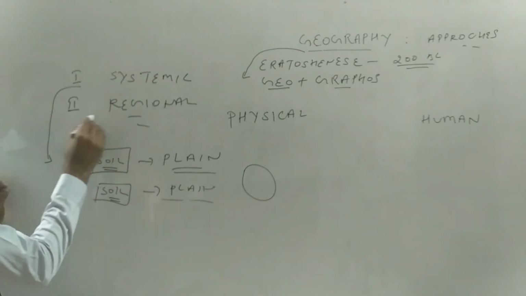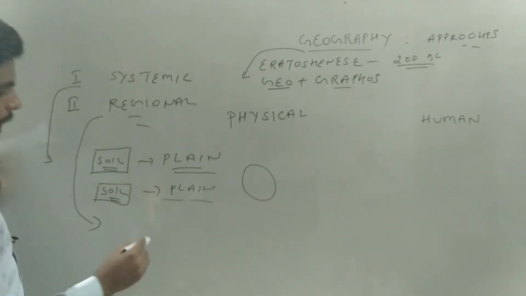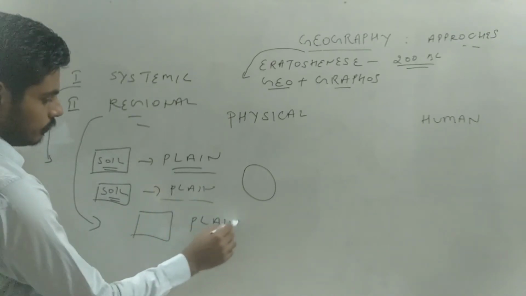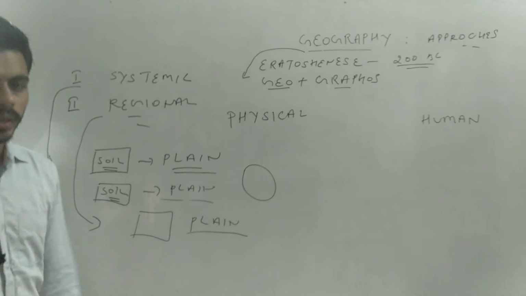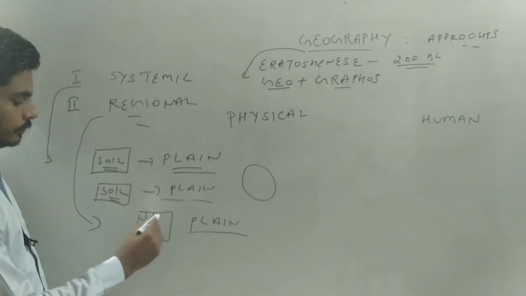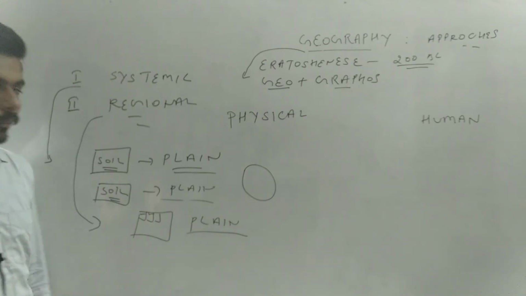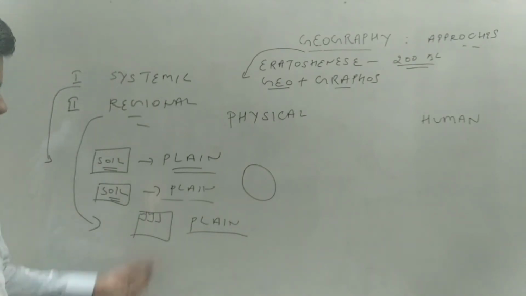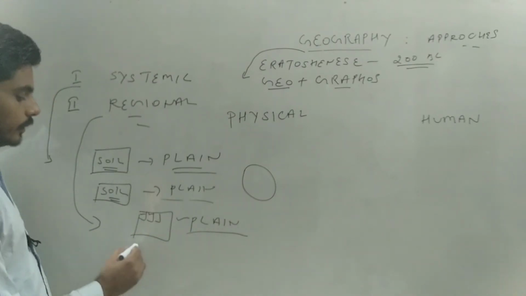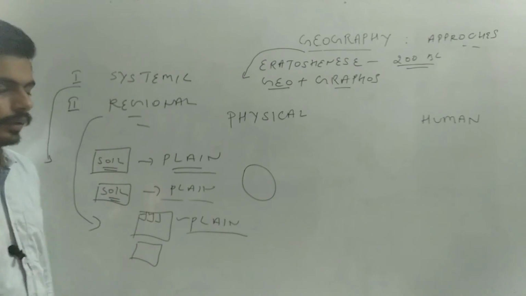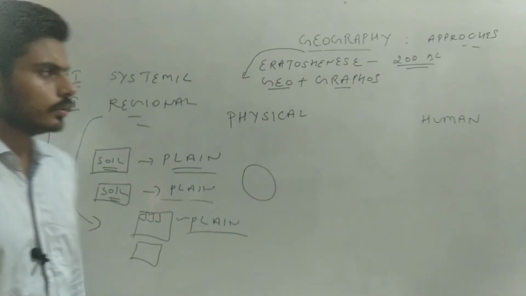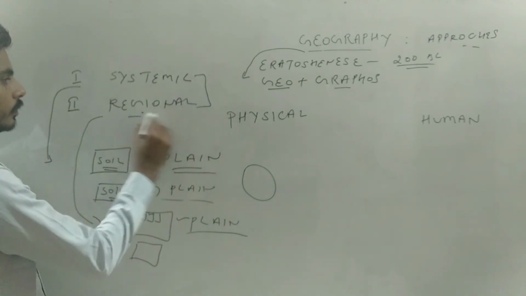But in the regional approach, let's take the example of a plain. So we take a plain area, and in this plain we study all the elements: soil, water, climate, everything. So we study this complete plain as a whole, and after that we move to the next plain area. So one by one here we can study the whole earth. So these are the two approaches to learn geography.